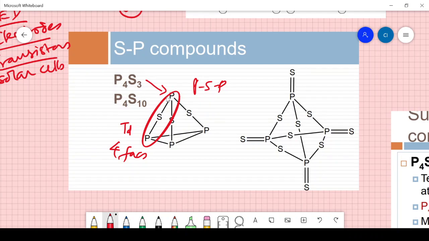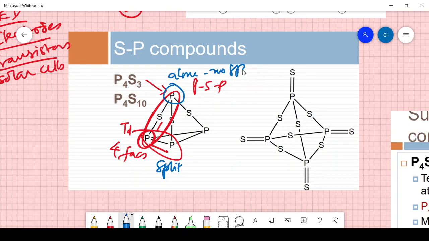There will be 2 NMR signals if you want to conclude. Because this P is surrounded by one P and one S, there will be interaction with P and a split in the peaks will be there. And this P is alone, therefore there is no split in the peak, and you will see a single line in the P31 NMR. This P is coupling with this P, so you will have a split and you will get a doublet and a triplet depending on that.